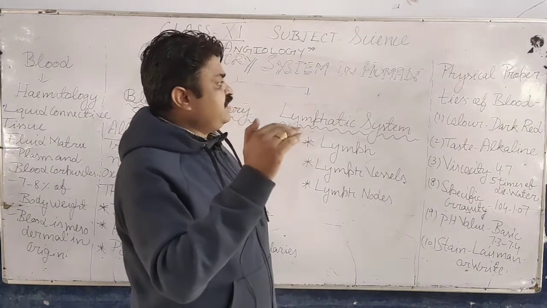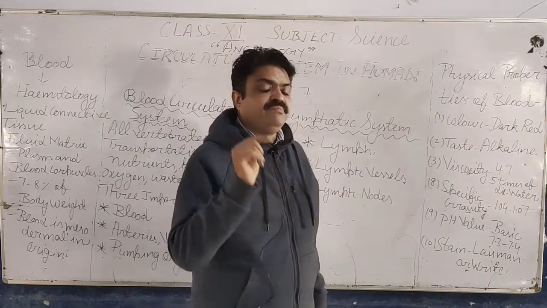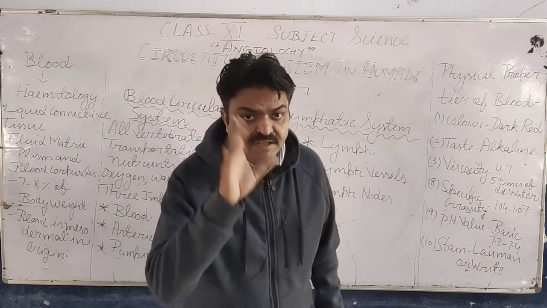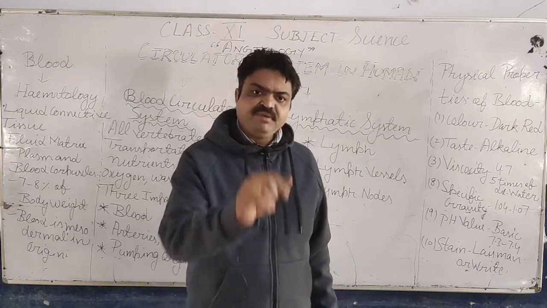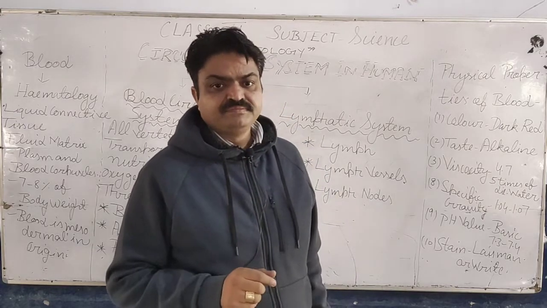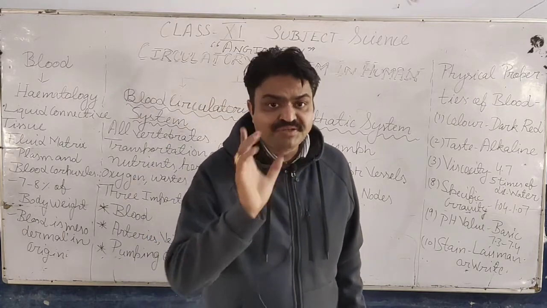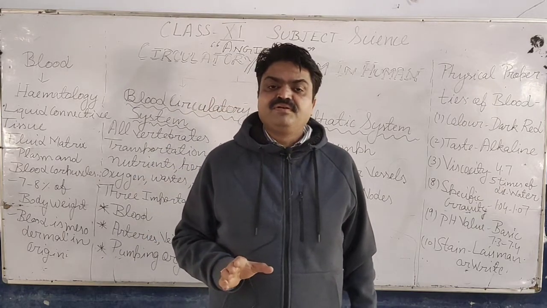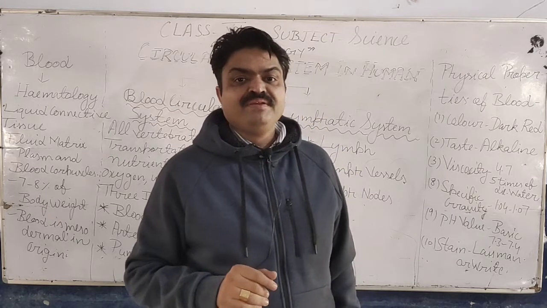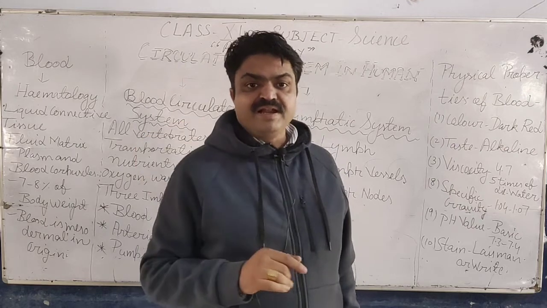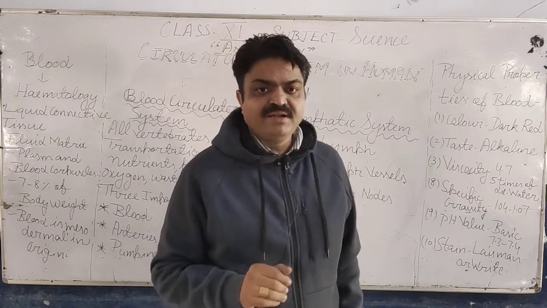What is the first physical property? The color of the blood. Its color is dark red. Can you tell me why it is dark? Yes, you are right. It is due to the presence of hemoglobin. The hemoglobin provides the red color to the blood.